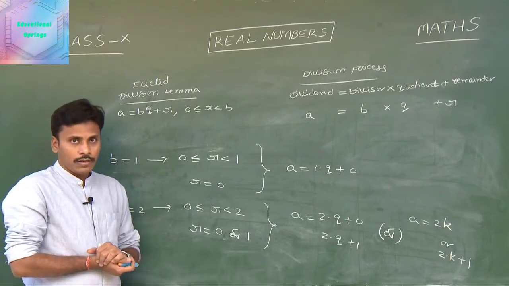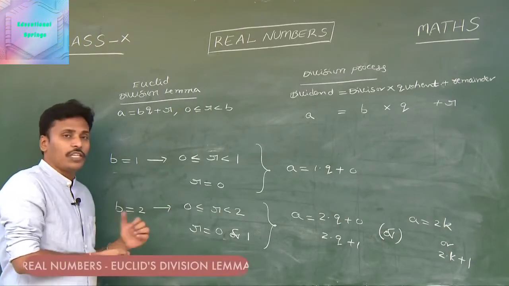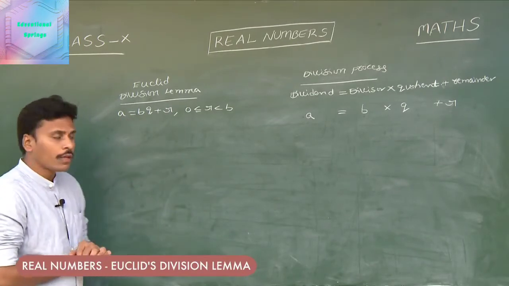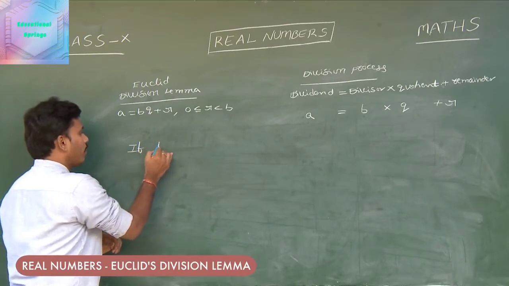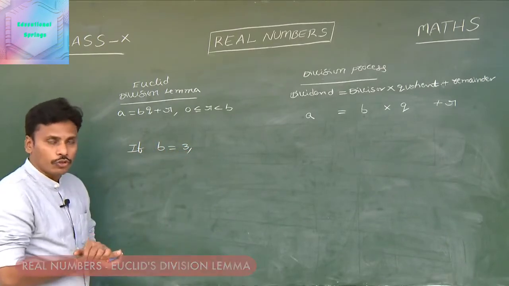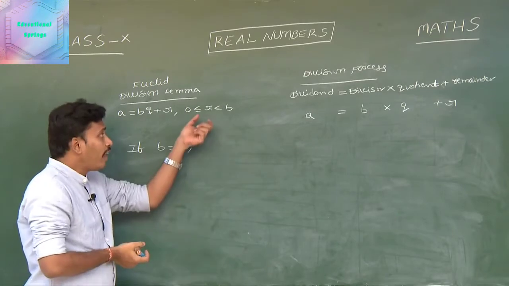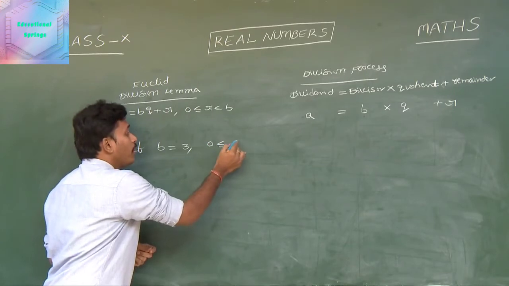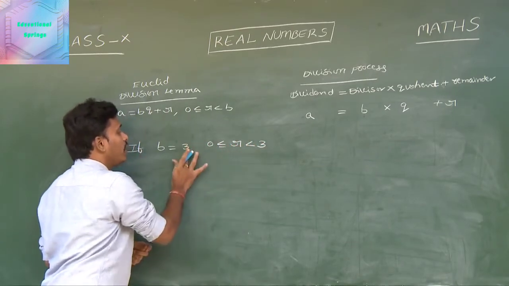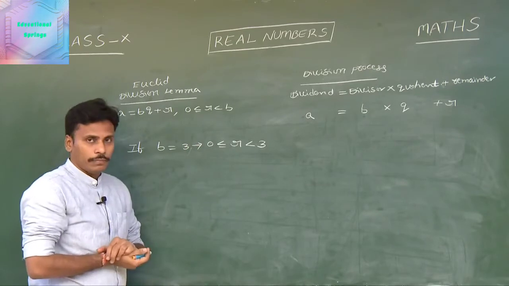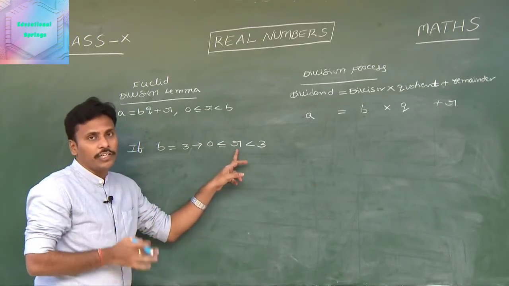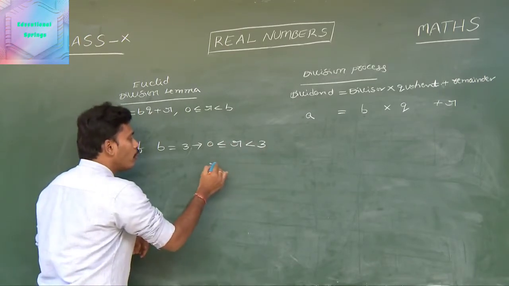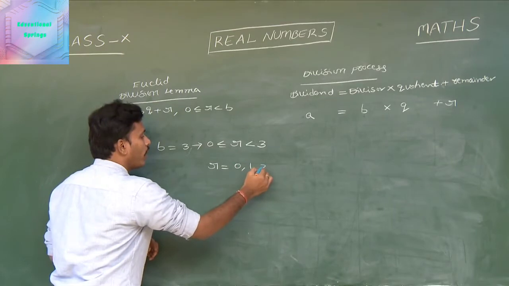Let us see the representations if b is equals to 3. Let us see the forms of a if our b is 3. If b is equals to 3, what will happen? If b is equals to 3, then we need to restrict r. The value of r is in between 0 and b, that means specifically here in between 0 and 3. As we know that r is an integer, and that integer is in between 0 and 3, then the possibilities for r are 0, 1 and 2.